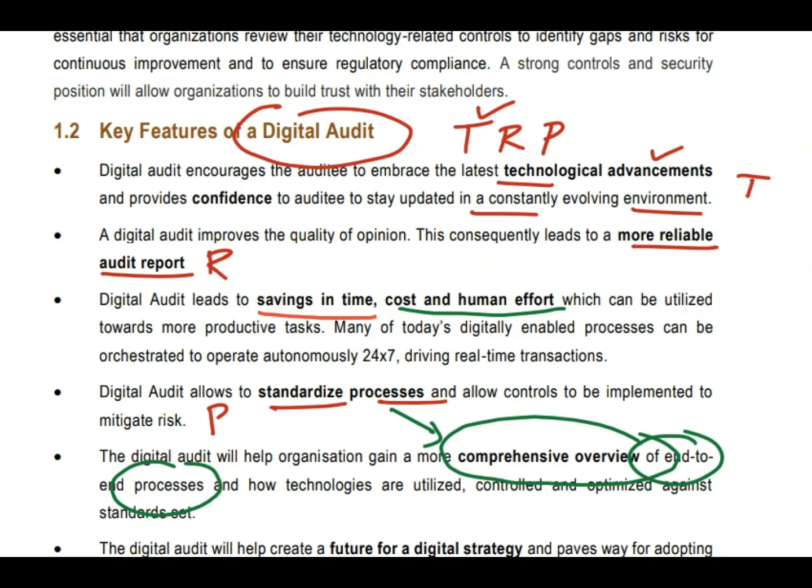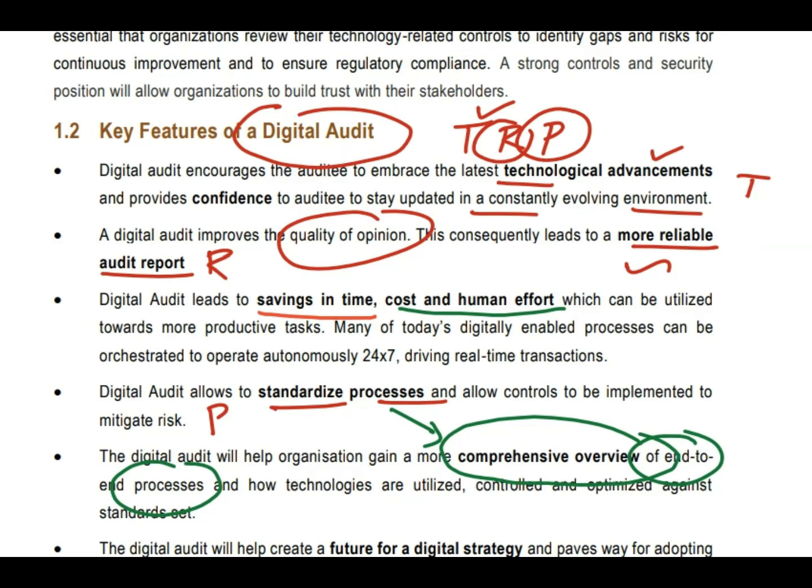R stands for more reliable audit report. Since we are using digital audit, the quality of the opinion we give will be high, and we can rely on the audit report. So T stands for technological advancement, R stands for reliable report, and P stands for process.